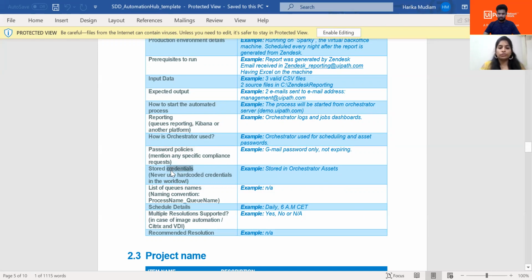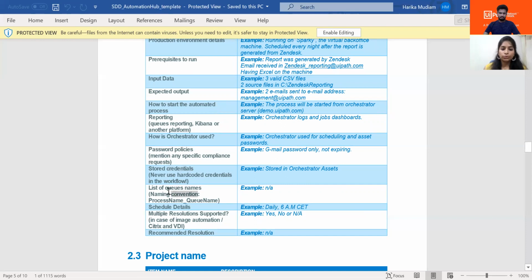And stored credentials. So basically, from process to process, we store credentials in different ways. Like you can use Credential Manager, you can use assets. So there are many ways that you can store credentials. So where exactly you're storing the credentials has to be mentioned here.